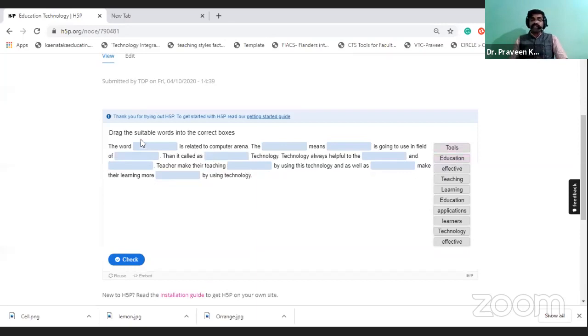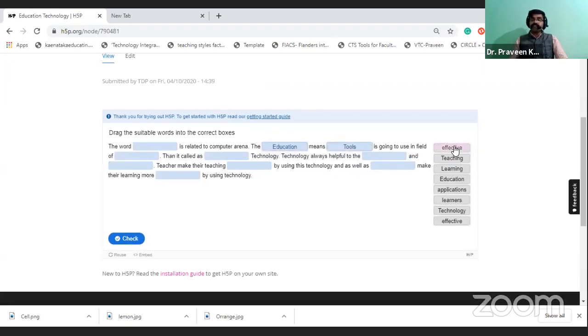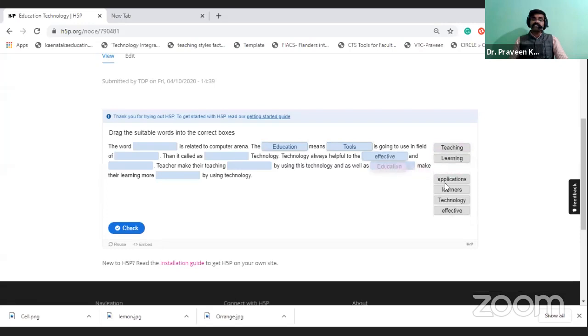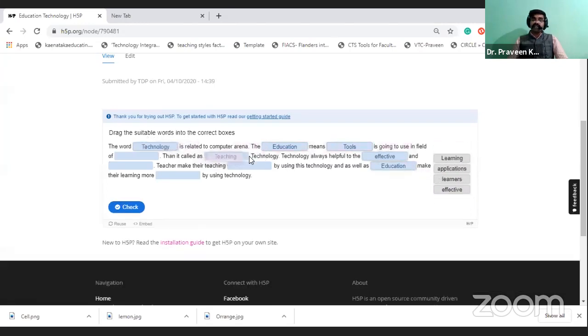See, I have created the material. So there will be a list of words. You can drag and drop that word into the fill up the blanks. Okay, so you can select the word and put it where it is suitable, so based on that you can go and select and drop the words.